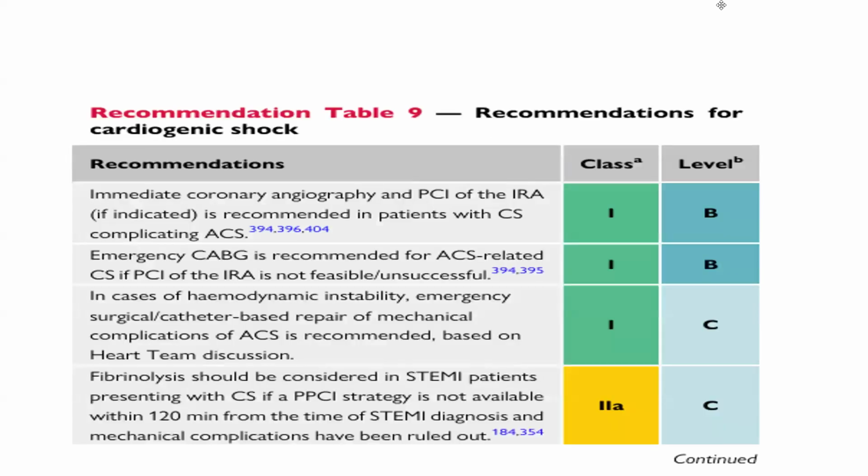So, recommendations for cardiogenic shock. Immediate coronary angiography and PCI of the infarct-related artery is recommended in patients with cardiogenic shock complicating ACS. Emergency CABG is recommended for ACS-related cardiogenic shock if PCI of the infarct-related artery is not feasible or successful. In case of hemodynamic instability, emergency surgical and catheter-based repair of mechanical complications of ACS is recommended based on heart team discussion. Fibrinolysis should be considered in STEMI patients presenting with cardiogenic shock if a PCI strategy is not available within 120 minutes from the time of STEMI diagnosis and mechanical complications have been ruled out.